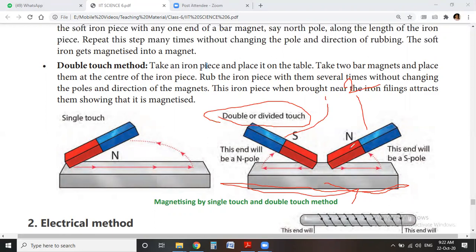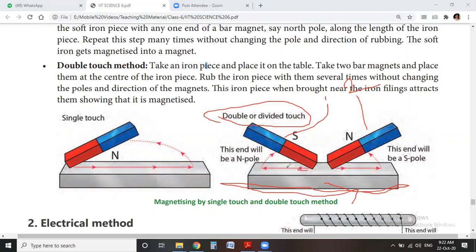We put the north pole of one bar magnet and the south pole of another magnet onto the iron piece like this, and we rub these magnets along the iron piece in the direction which we see in the image.